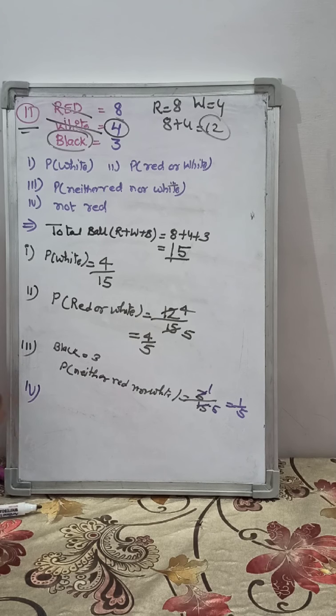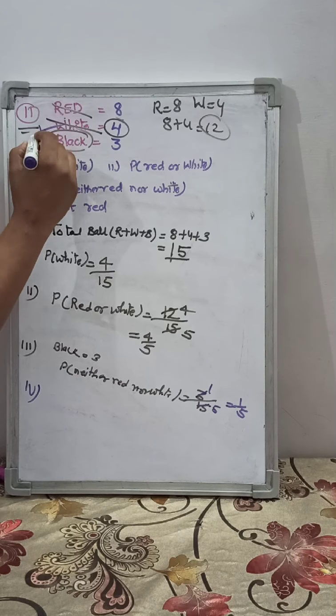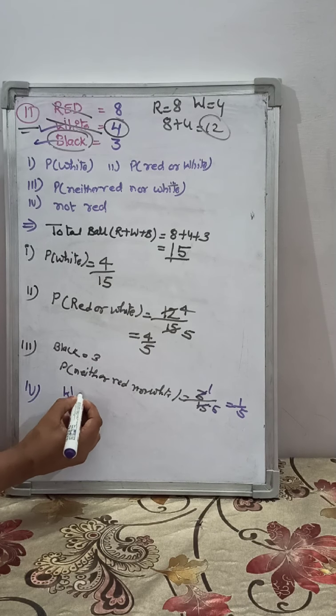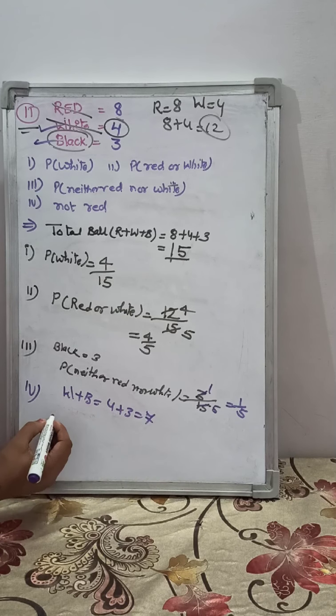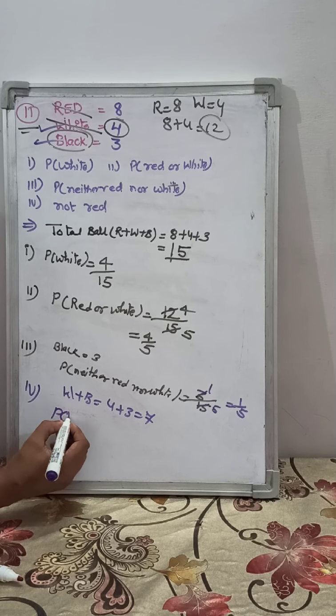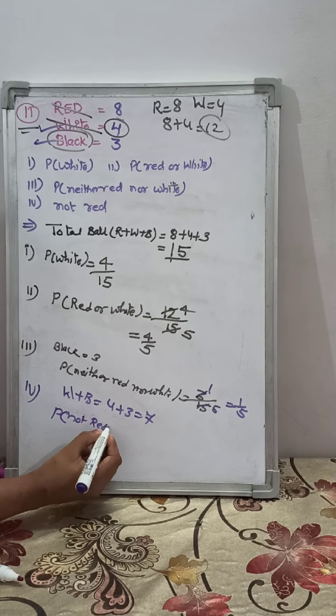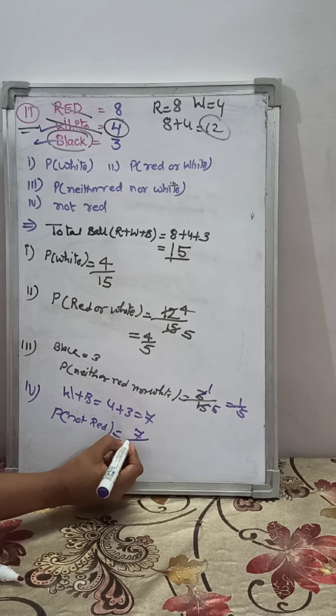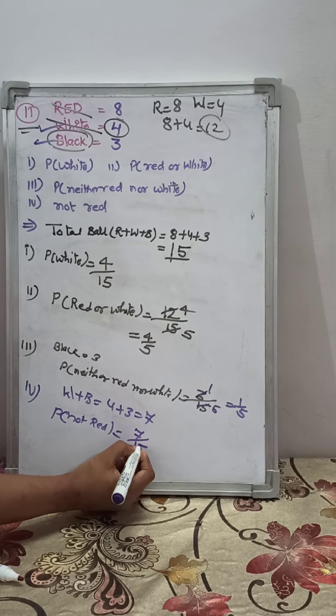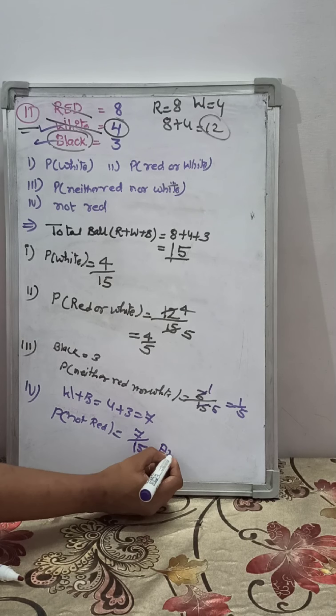Fourth part. In the fourth part it says the probability of not red. That means you will now take white and black balls. White is 4 and black is 3. So 7. So the probability of getting not red: you will not take a red ball, you will take white and black. That is 7 by 15. So this is question number 11.